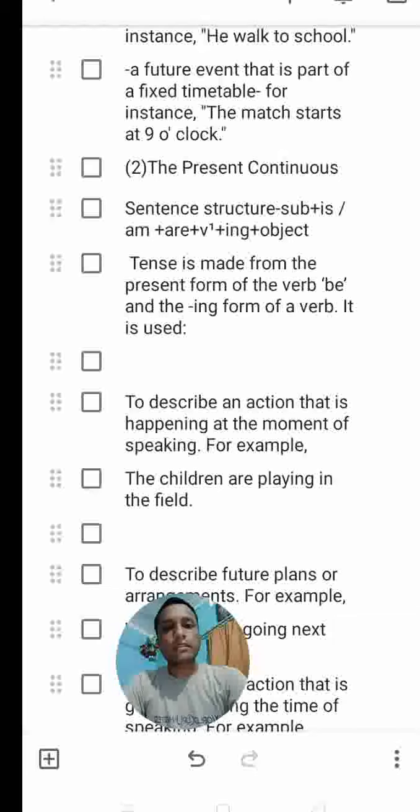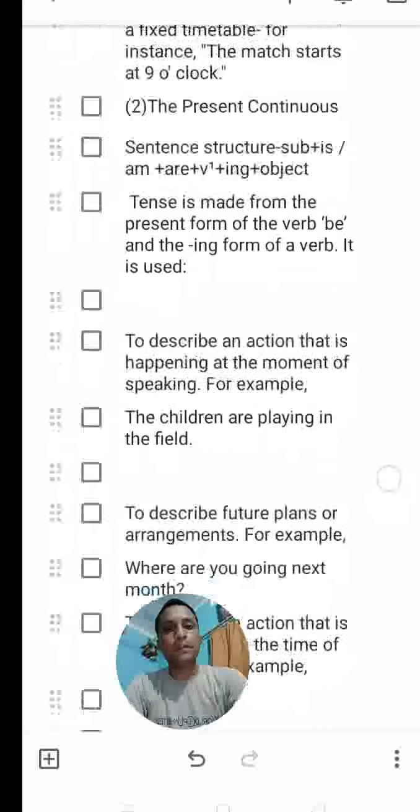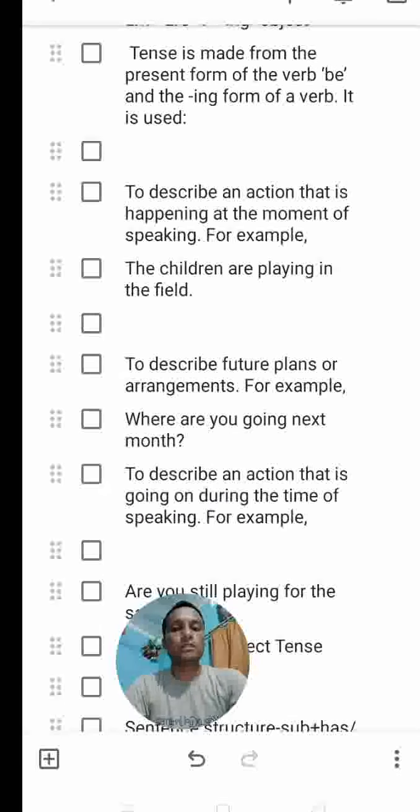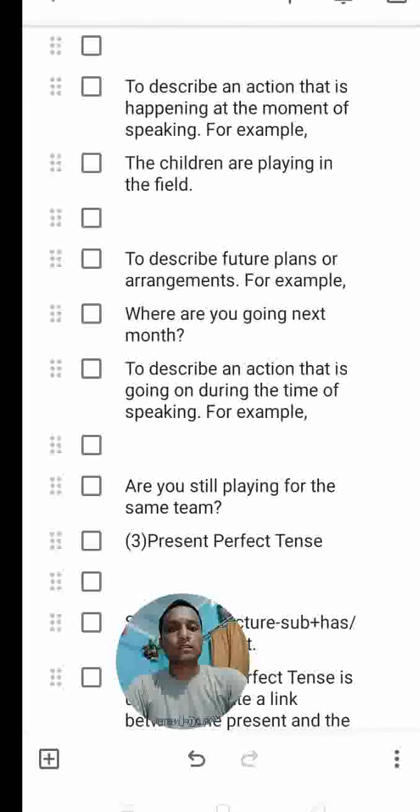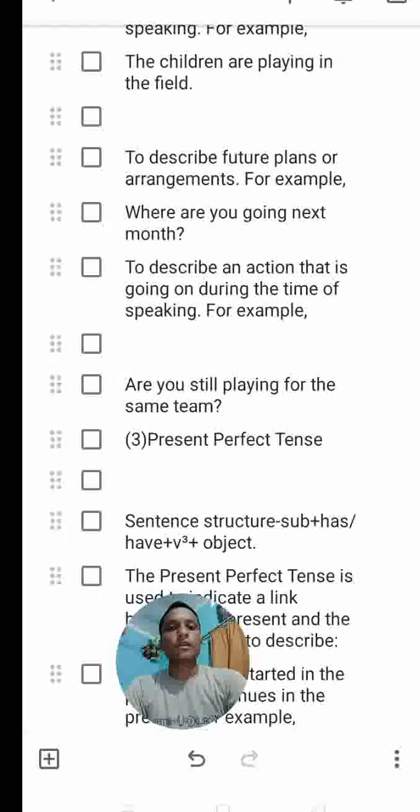So this tense describes an action that is happening at the moment of speaking. For example, the children are playing in the park. The action is happening at the moment of speaking. It also describes future plans or arrangements. For example, where are you going next month? That is a future plan or arrangement.